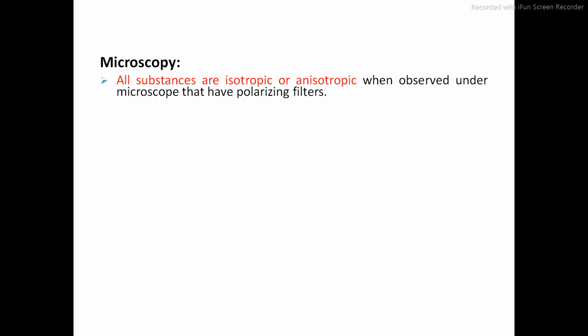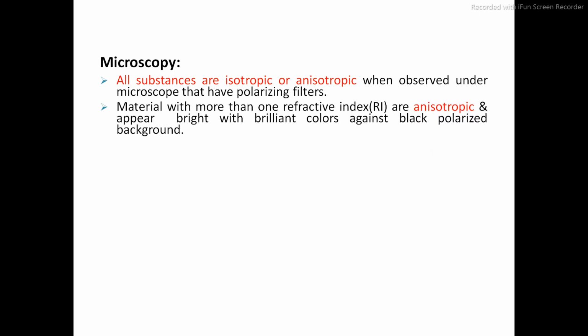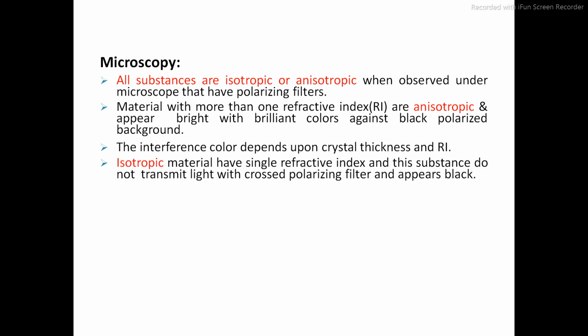Then second, microscopy. Microscopy means by using a microscope we check the habit of the crystal, whether it is isotropic or anisotropic. All substances are generally of only two types, either isotropic or anisotropic, when observed under the microscope. So what is meant by isotropic and anisotropic? Material with more than one refractive index is called anisotropic. And iso means it has only one refractive index.